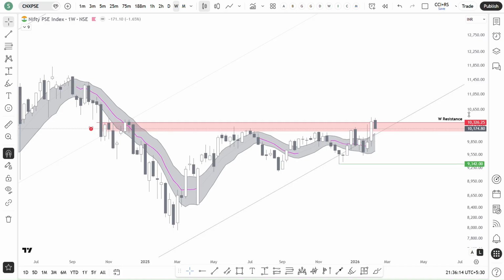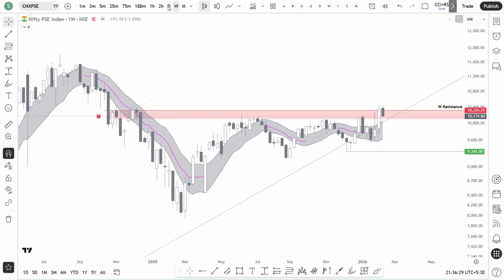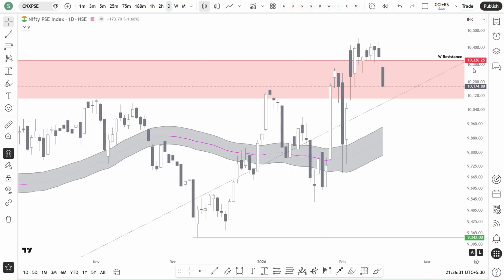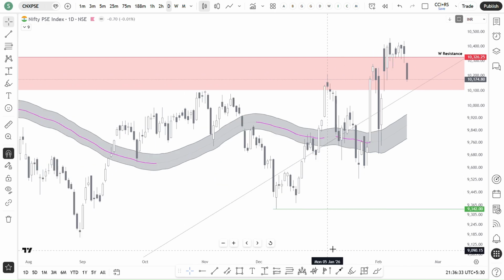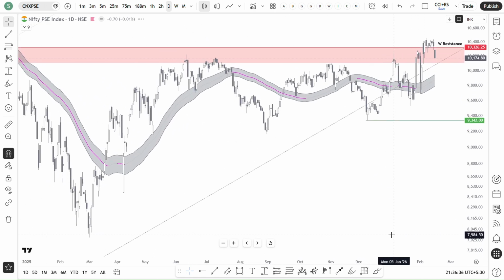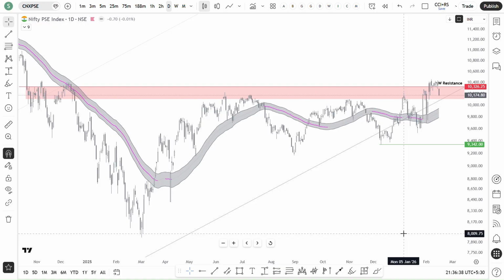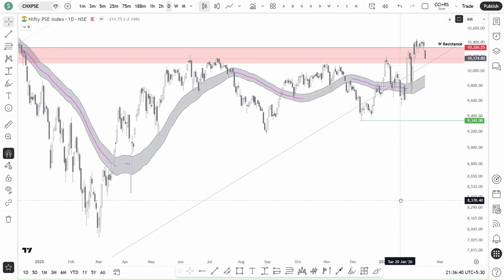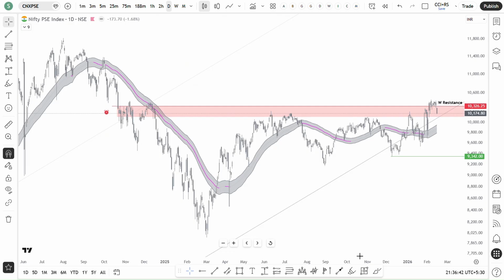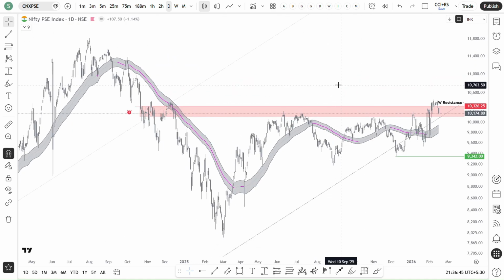We can pick those particular stocks from the PSE sector. So for this, we need to analyze the stocks of this particular sector. And in daily, as long as the price is above the 50 SMA, I think it's good. Yeah, that's it with PSE. We need to study particular stocks from this sector.